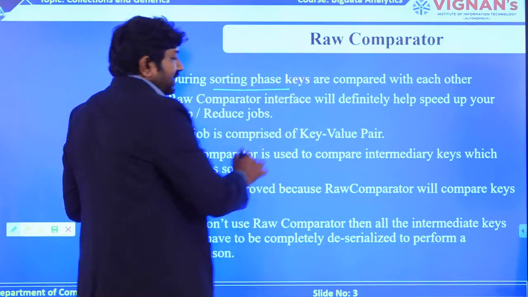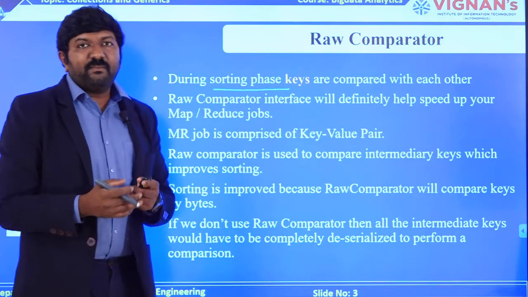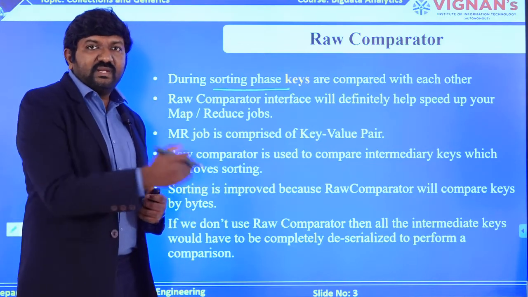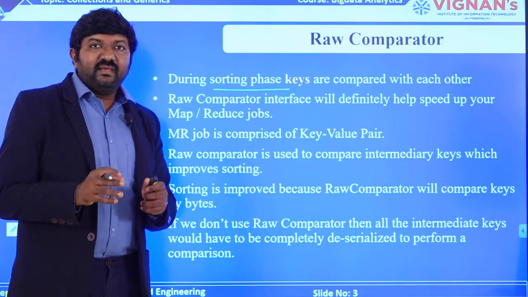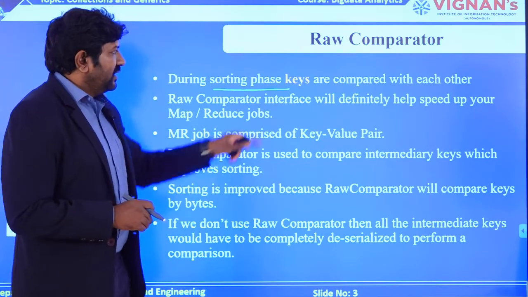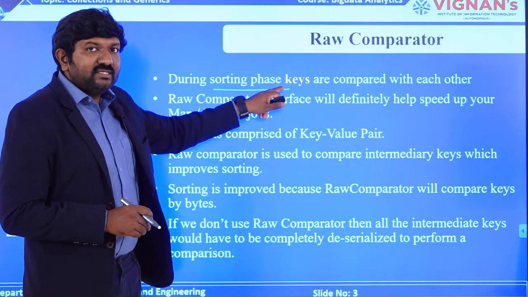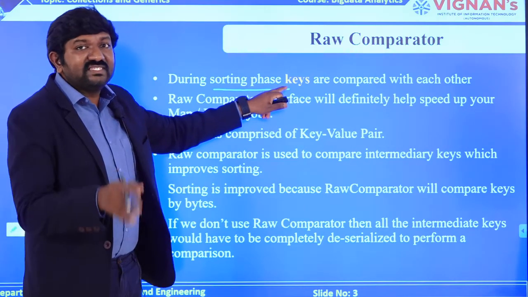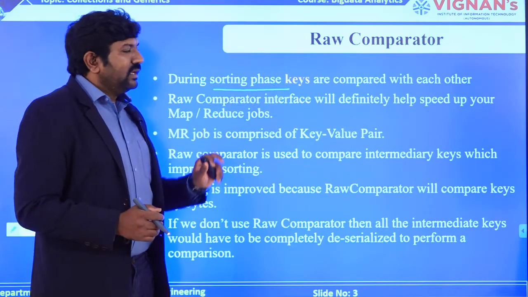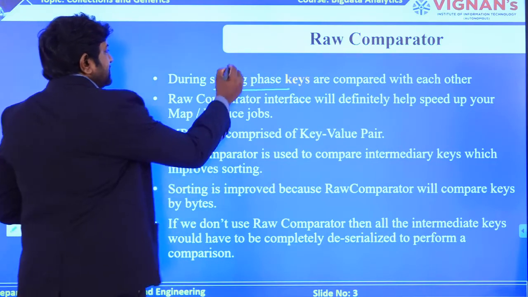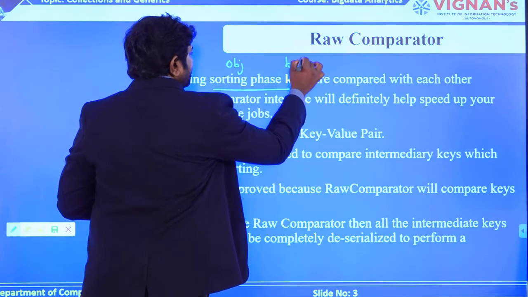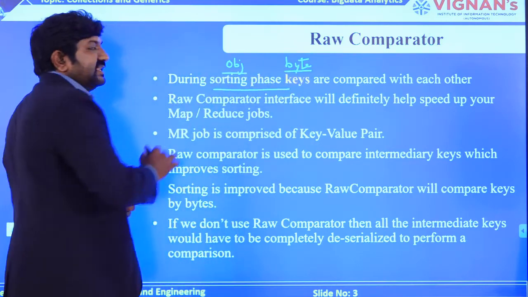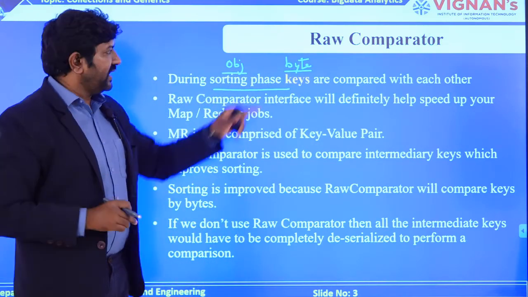As you are all aware, from the MapReduce operations explained earlier in the video lectures, in MapReduce you always try to compare the key values. If you have keys of the same type, they are very easy to compare. Now let me tell you like this. Let's understand it this way: I have an object and I have a byte.